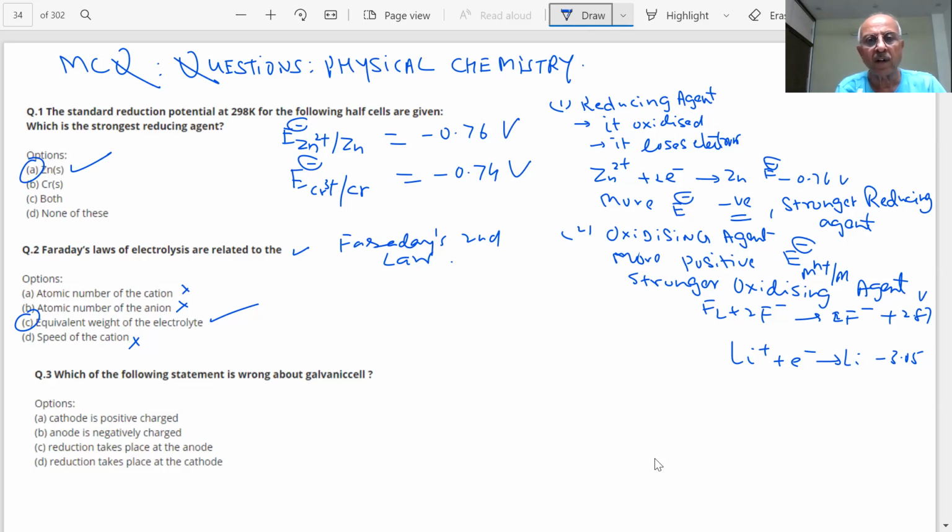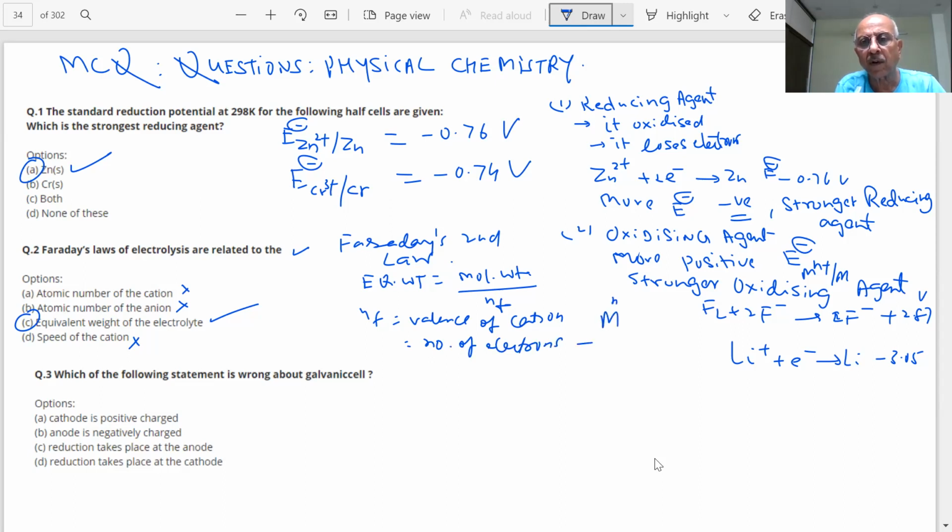Equivalent weight, students. How do you determine equivalent weight? Molecular weight divided by the N factor. What is the N factor? That is the valence of the cation, or in reactions like this, the number of electrons involved in the reaction. So we divide by the number of electrons.